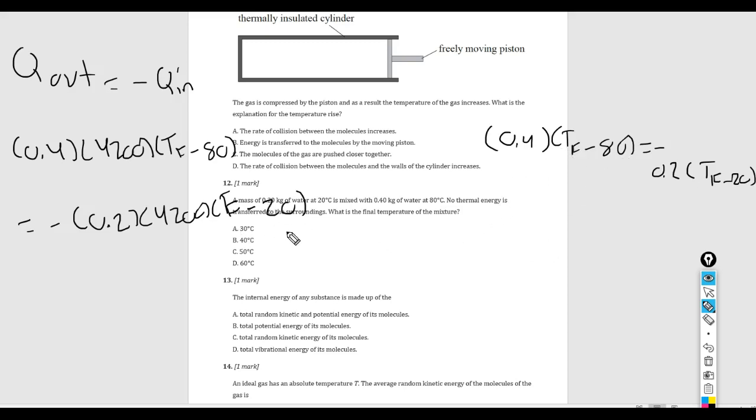Remember, this is a multiple choice question, and on the actual IB exam you can't use a calculator with multiple choice questions.